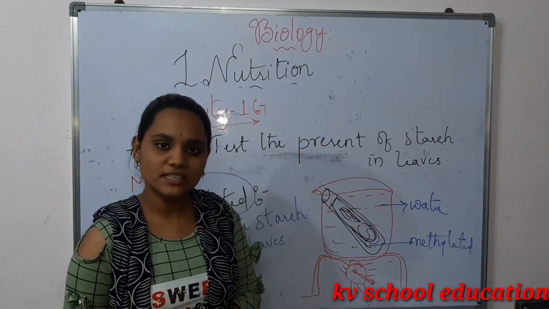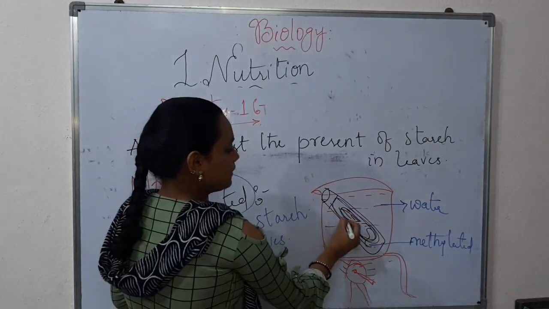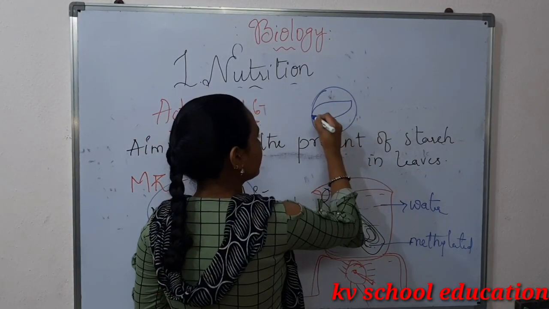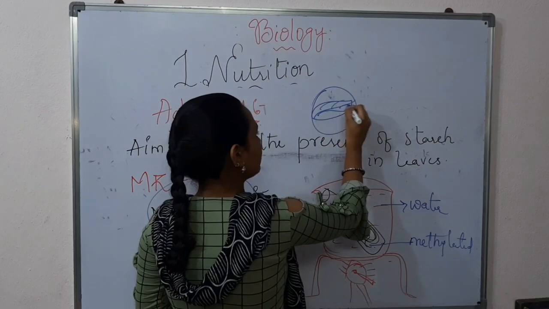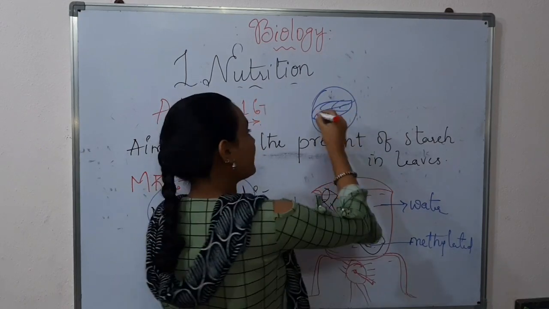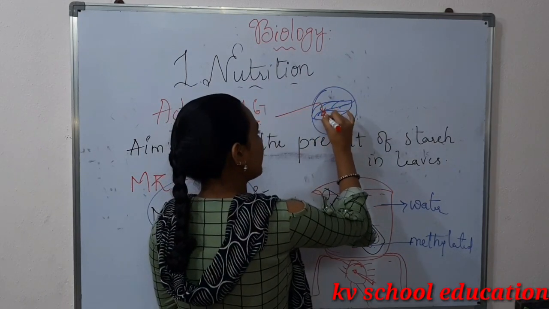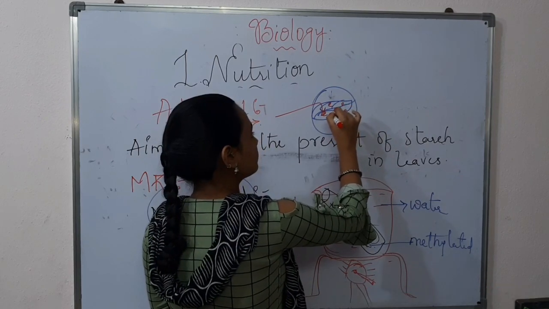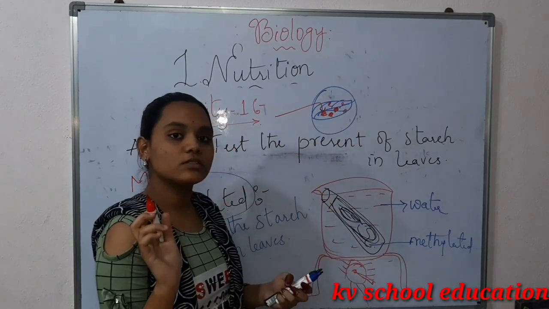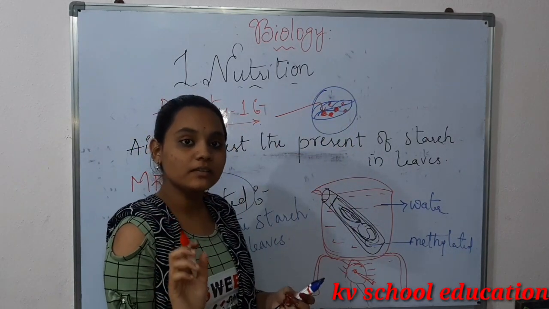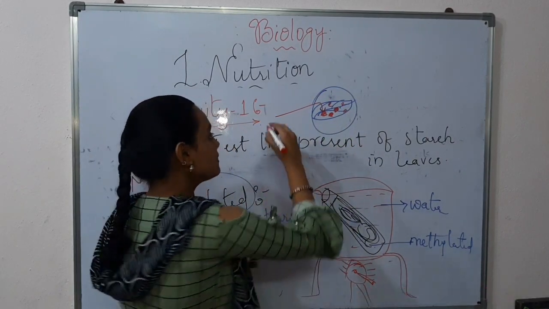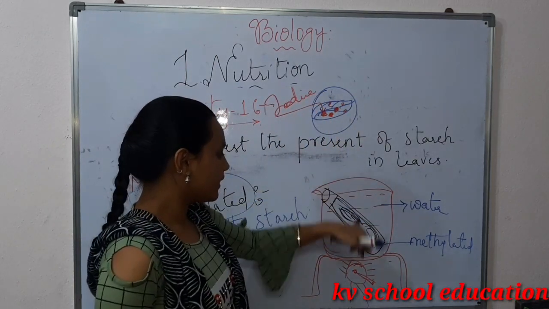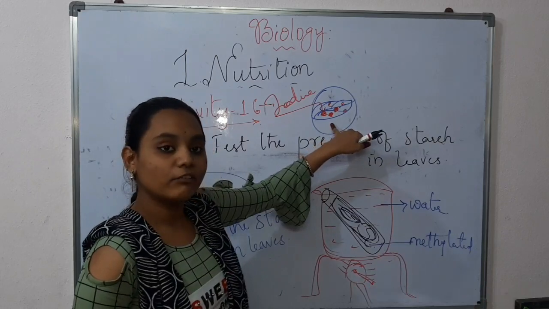The observation: again take the leaf, take a dish, insert the leaf, and add some iodine drops or iodine solution. The main function of iodine solution is to test for starch. So what will the color be?